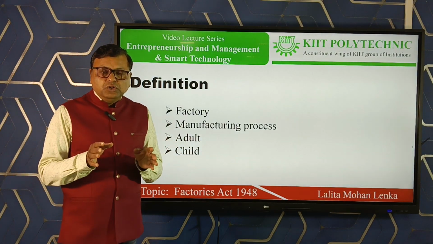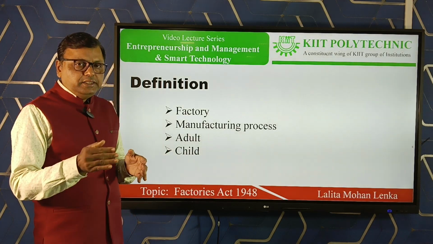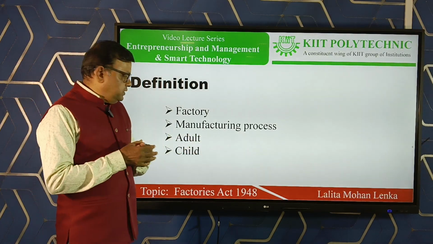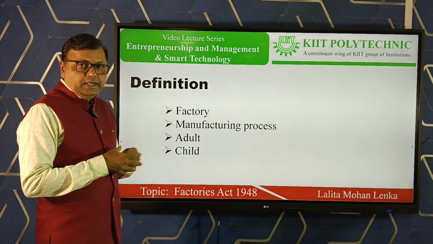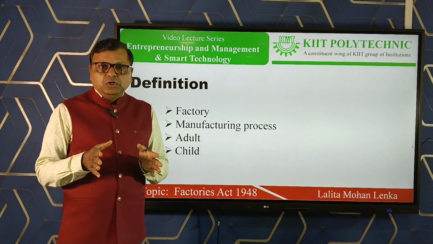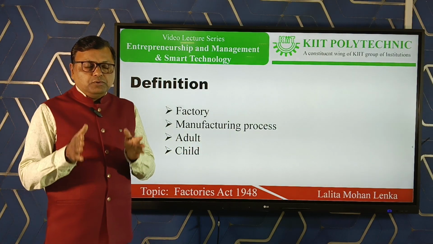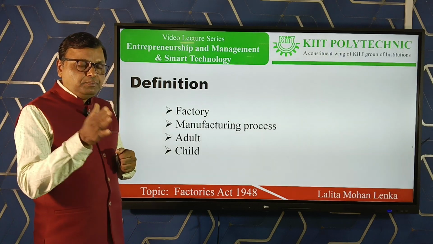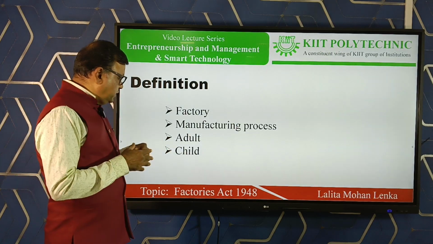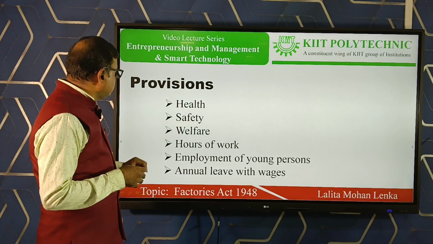Adult means the person who has completed his 18th year of age. We call that he is an adult. Child, the person who has not completed his 15th year of age, we call that a child.